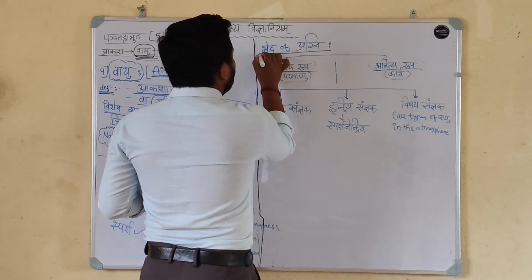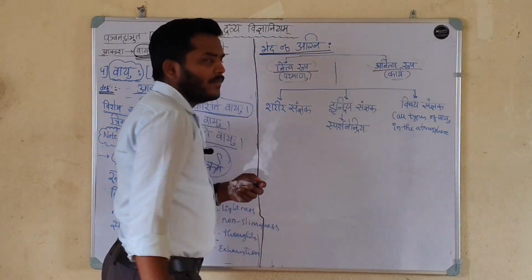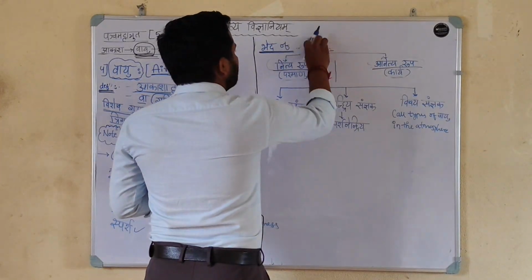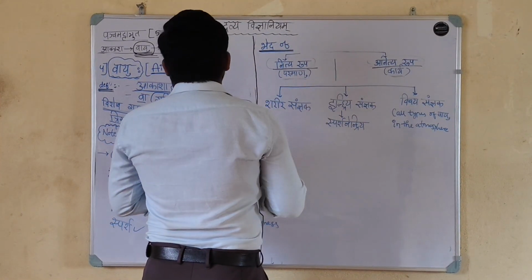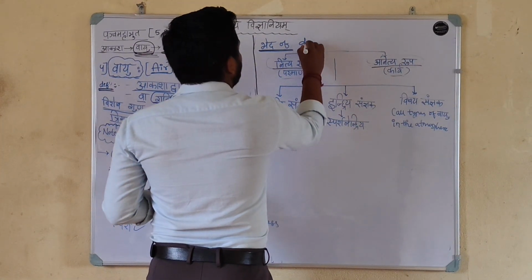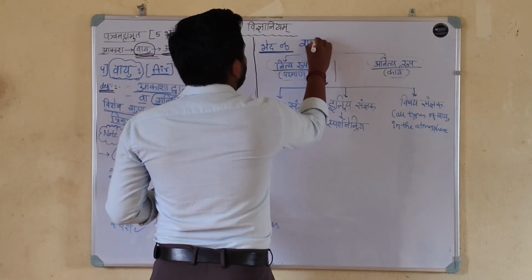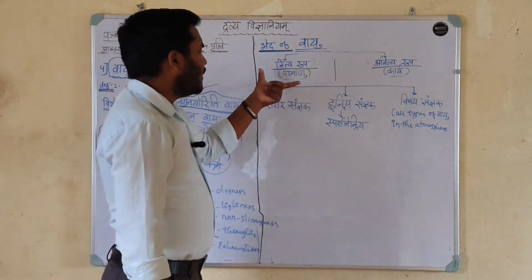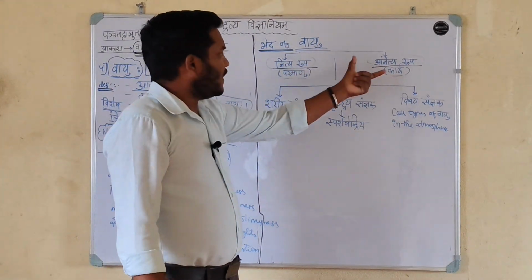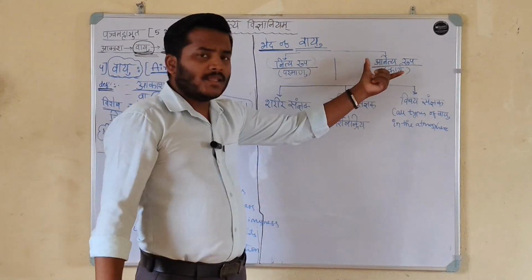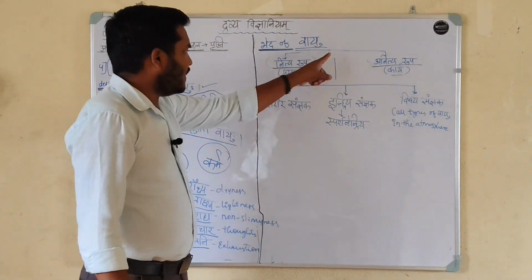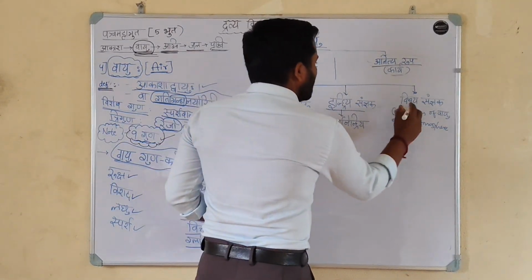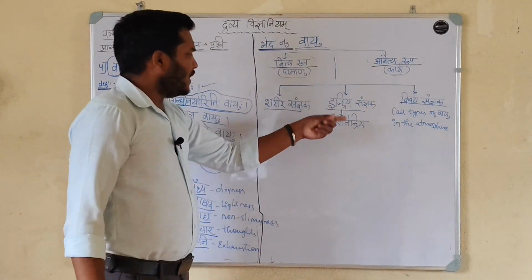Now we move towards Veda of Vayu. It is divided into Nitya and Anitya. Nitya Paramanu Rupa, Anitya Karya Rupa. Again, it is divided into Sharira Sadnyak, Indriya Sadnyak, and Vishaya Sadnyak.